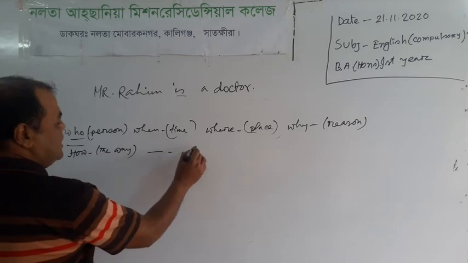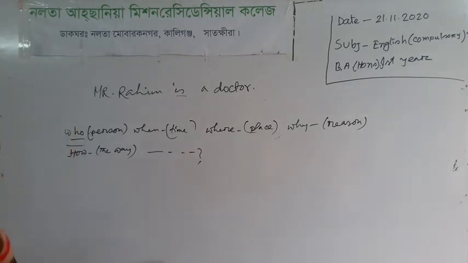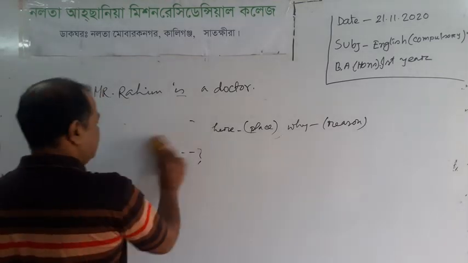There are also several other WH words that we have to use for WH questions.